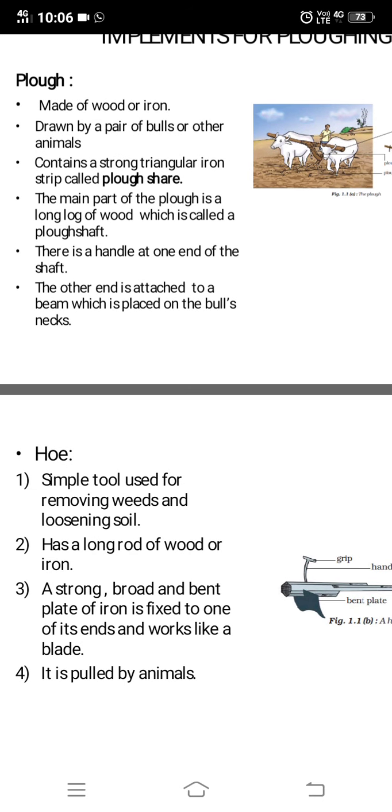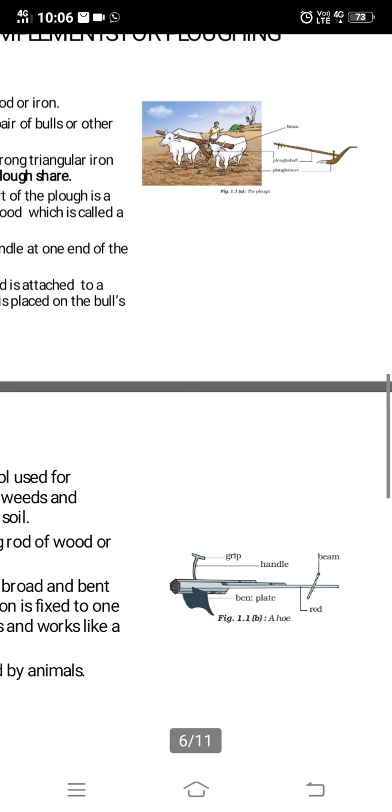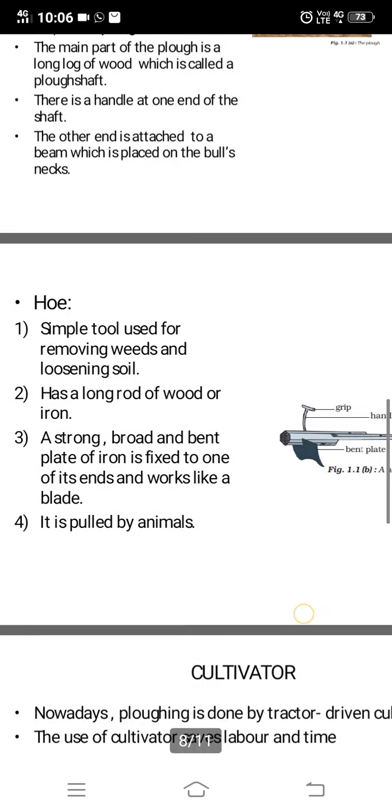What are weeds? They are the unwanted plants which are present in the soil or among the crops. They may grow, so they have to be removed before sowing. So that is called removing the weeds, and that is done using the hoe. It is pulled by animals. So this is the picture of the hoe. You can see it is pulled by animals.